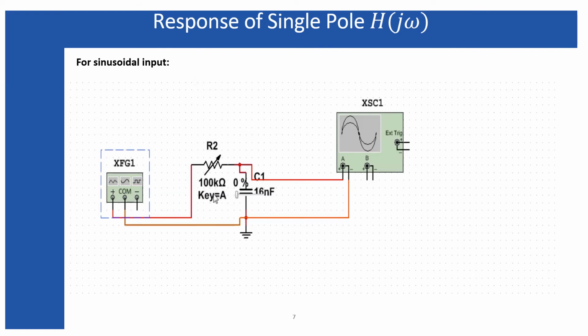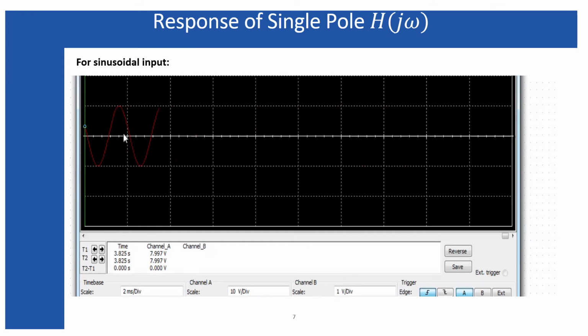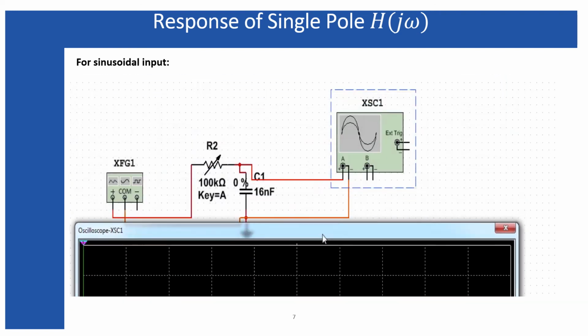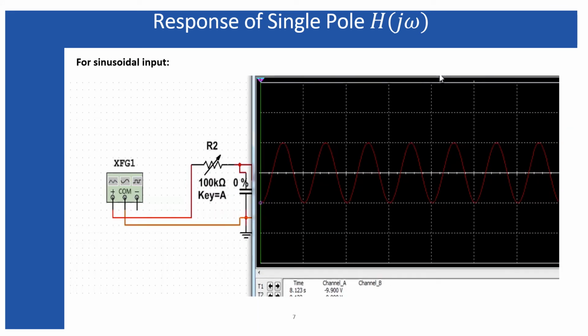So initially the resistance value is at 0 ohm, and you can see this is the output waveform. Since it is 10 volt per division, this one is 10 volt, this one is 10 volt, so 10 and 10, 20 volt peak to peak, because I set the input signal at 10 volt peak voltage. Now I'm going to vary the resistance. Let's see what will happen.